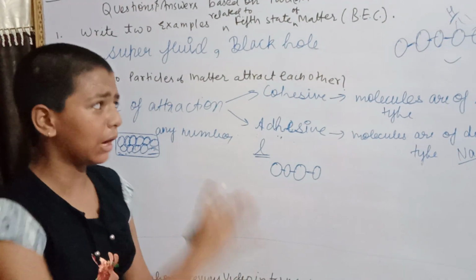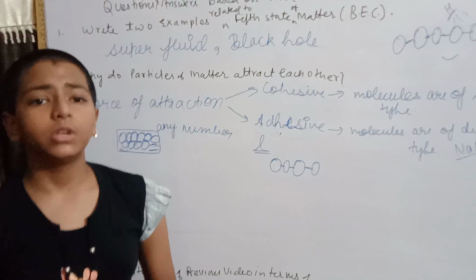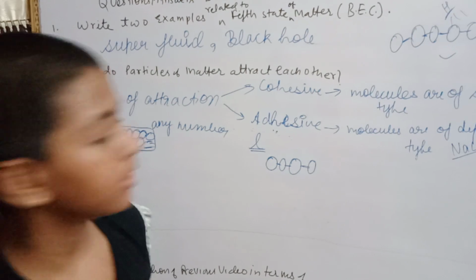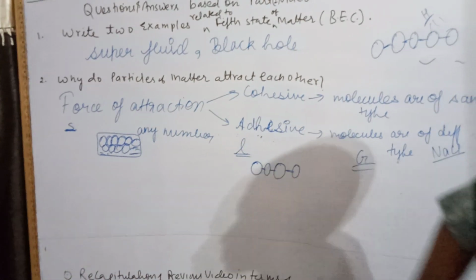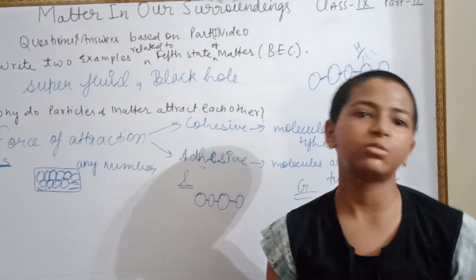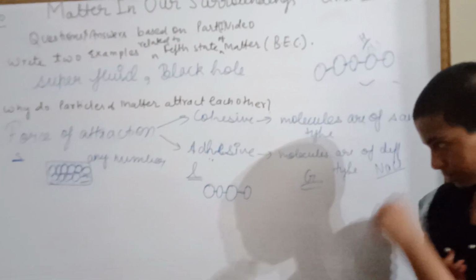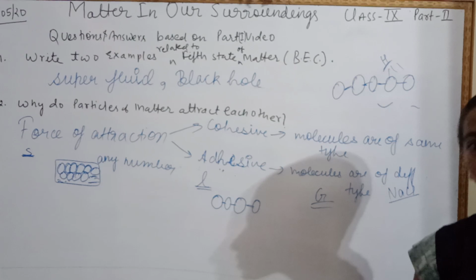This is definite. Whether it is honey or water, it will have only one free surface. Now in gases, gases do not have any free surface. Their molecules are independent, so they keep moving anywhere. They have none.